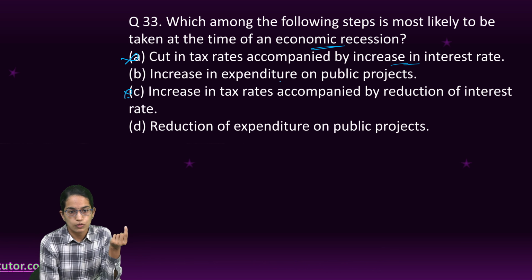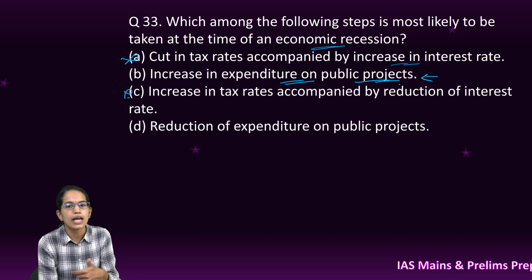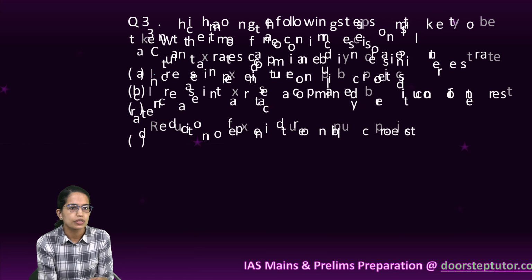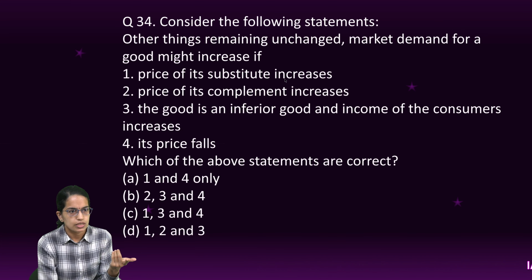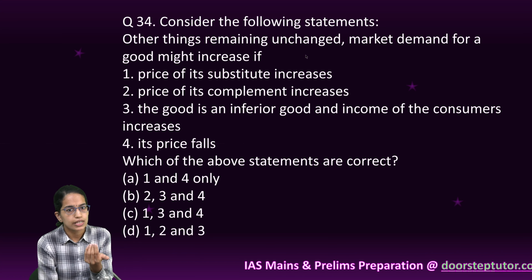But yes, the only good way is to spend more on public projects. That way, money would go into the hands of the people and there would be more circulation. So B is the right option. Coming next is the basic question from demand and supply, which we have covered in our NCERT